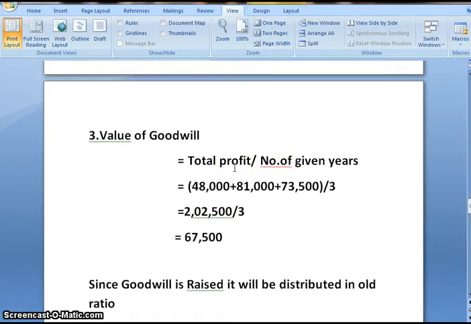The formula you all have studied in the video valuation of goodwill is total profits divided by number of given years. So our profit of past 3 years was 48,000, 81,000 and 73,500. First we'll add all the profits, we'll get 2,02,500 divided by number of years, that is 3, and the final value of goodwill is 67,500.